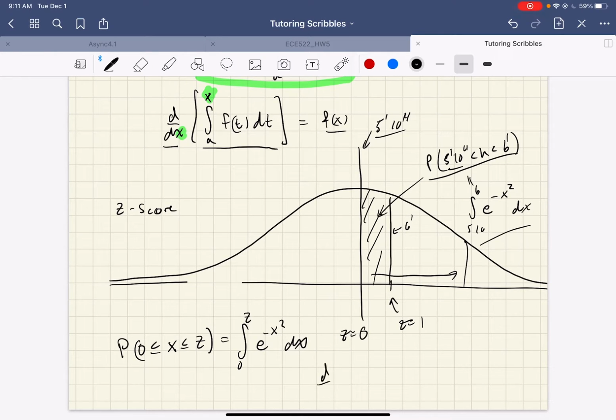If I took the derivative with respect to what I'm moving around, my z-score, I take d/dz of this integral and I get e to the minus z squared.